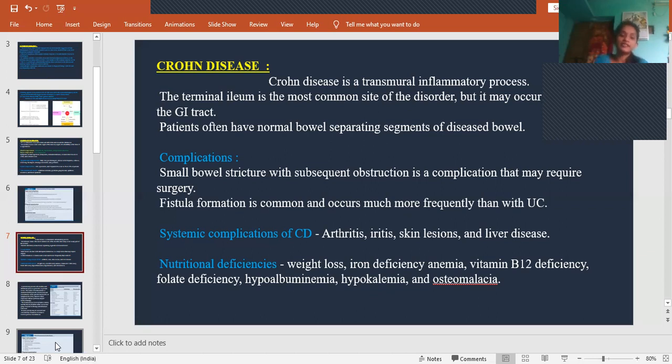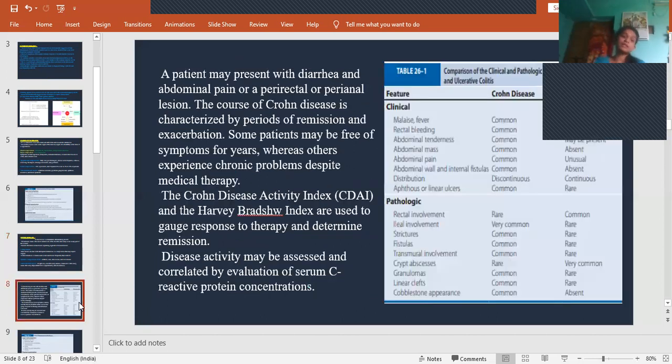And the nutritional deficiencies like weight loss, iron deficiency anemia, because iron, vitamin B12, folate, albumin, potassium, calcium, everything gets absorbed from the bowel wall. So when it is damaged, when it is inflamed, all this absorption cannot take place, leading to nutritional deficiencies like weight loss, iron deficiency anemia, vitamin B12 deficiency, folate deficiency, hypoalbuminemia, hypokalemia, and osteomalacia. All these are due to impaired absorption of nutrients from the bowel wall due to inflammation. Is that clear? Okay.